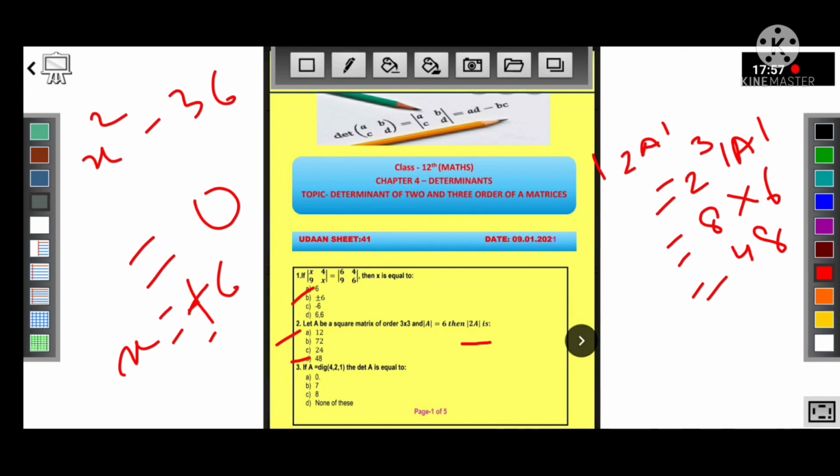Next question 3, if A is equal to diagonal 4, 2, 1, then determinant of A is equal to, now A is a matrix of this type with 4, 2, 1 on the diagonal and non-diagonal elements are equal to 0. Now the value of this determinant is equal to the product of diagonal elements, that is 8. So C is the right option.